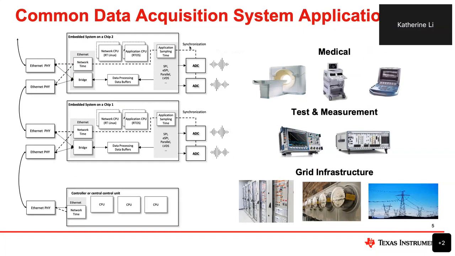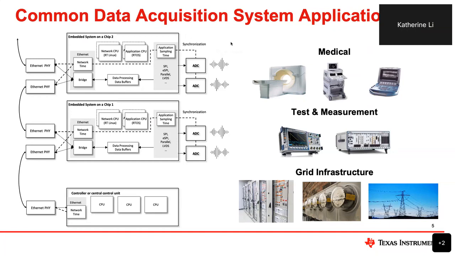On the left side is the system block diagram. For example, in a CT scanner application, you will have signals from all kinds of sensors. You will feed the signal into the high-precision ADCs, and these analog signals are usually synchronized or low latency, or sometimes both.